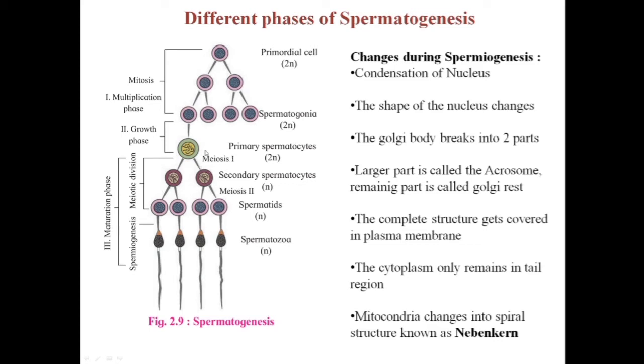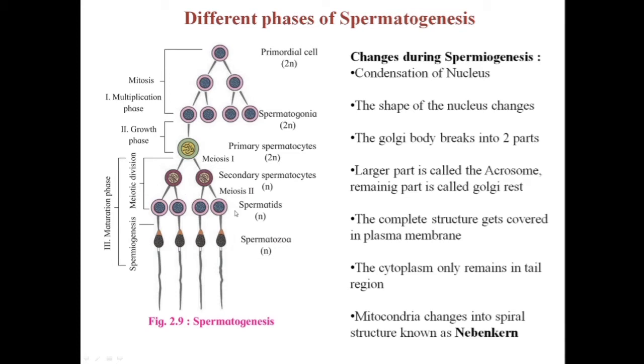The primary spermatocyte now enters the next phase, which is called the maturation phase. Here first the meiotic division takes place, the first meiotic division. So now this diploid primary spermatocyte will go under meiotic division and form haploid secondary spermatocytes. Now these two secondary spermatocytes, which are haploid in nature, further undergo meiosis 2 and form two daughter cells each, which are known as spermatids. So this is where the first phase is completed.